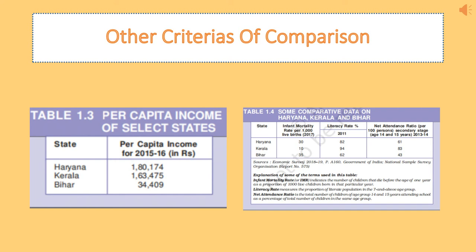So you find that average income is an incomplete factor which cannot give us the exact picture, when we have such vast differences in other criteria like infant mortality rate, literacy rate and the net attendance ratio.